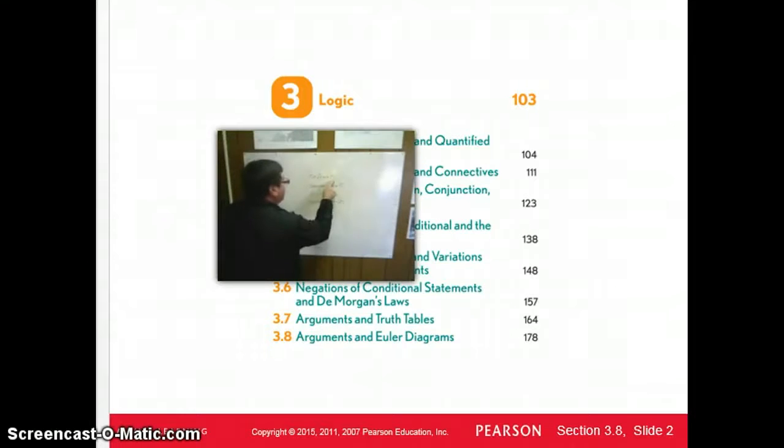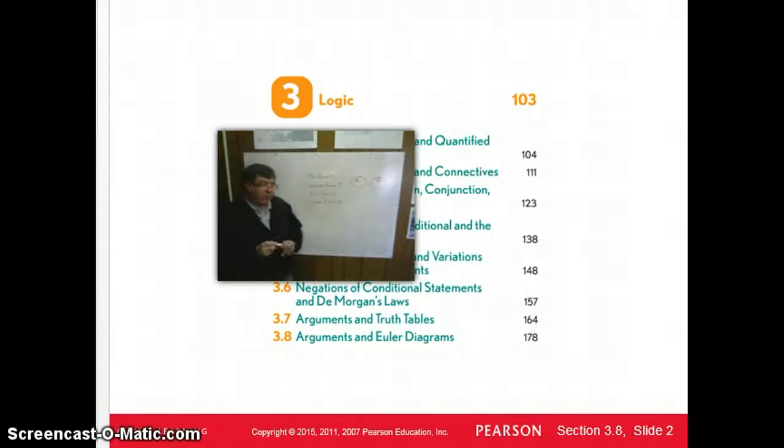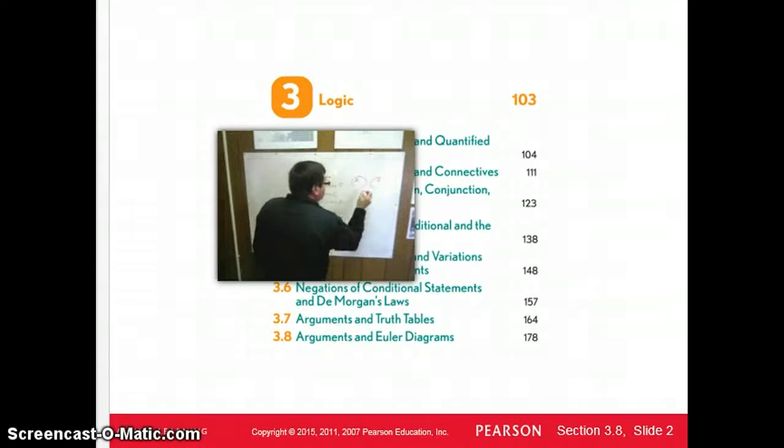No A are B. Let's see. Here's A, and here's B. That would be disjoint, correct? No A are B. Some A are C. Can I draw it this way?